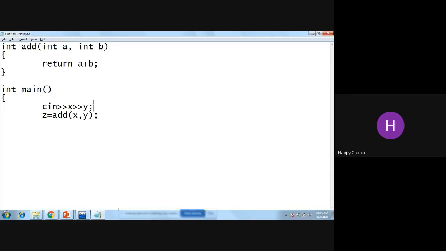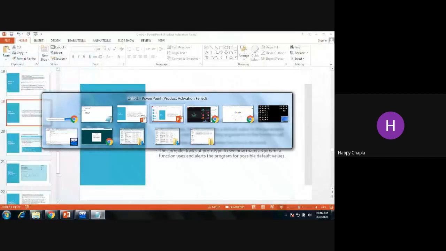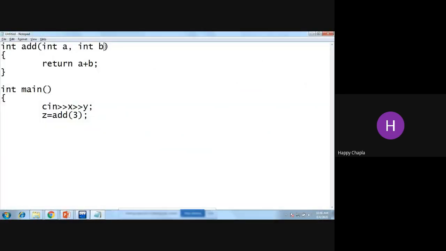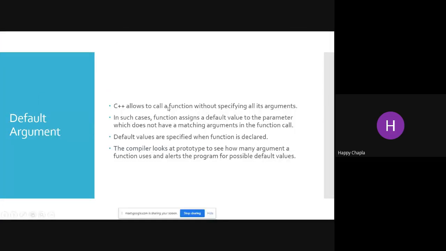Something like this. At that time, I'm just passing two values, which will be copied into my A and B. But sometimes I miss it, or sometimes I want to pass something like just 3, right? So 3 will be passed in A. What about B? So there is a facility called default argument. Default argument means you can give a default value to your argument, right? We will go through this in a function without specifying all its arguments.